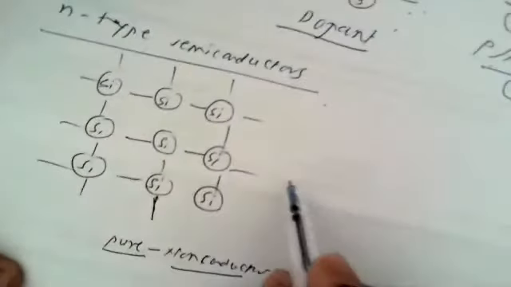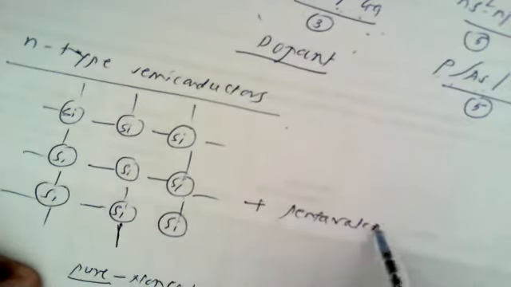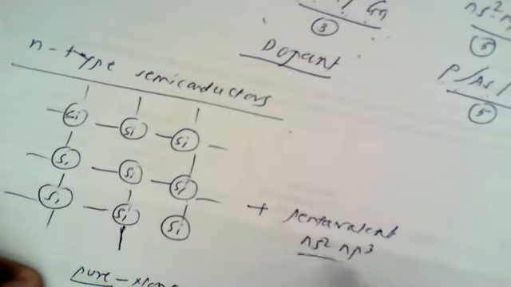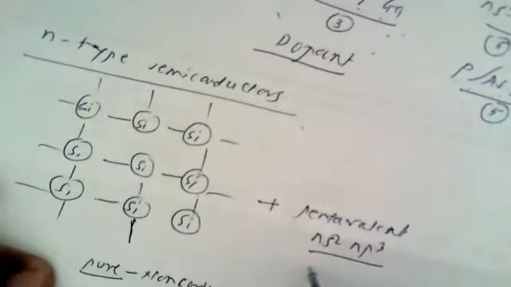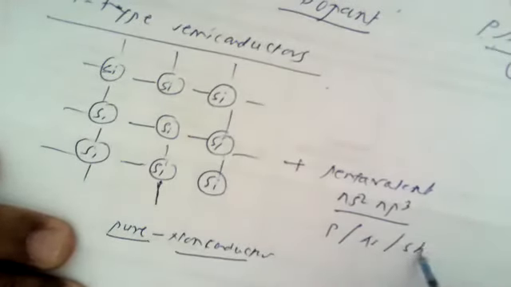And as we have seen, if to this pure crystal a trivalent or a pentavalent impurity is added, for example a pentavalent impurity, having 5 electrons in the valence shell, for example phosphorus, arsenic or antimony.